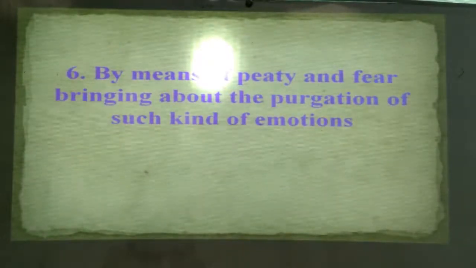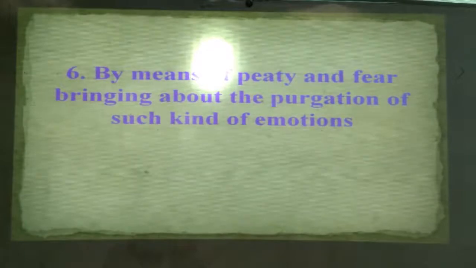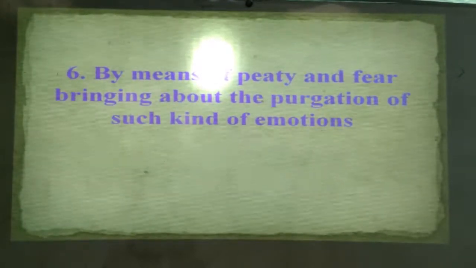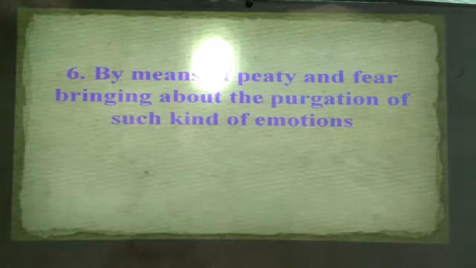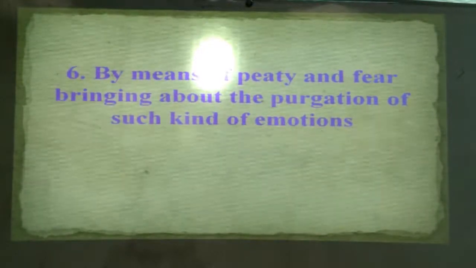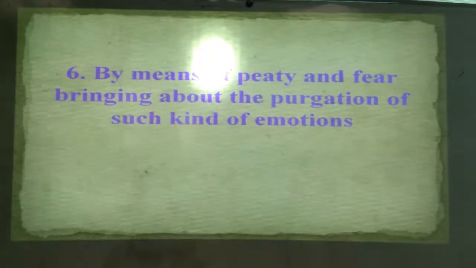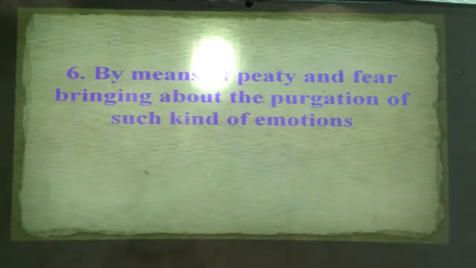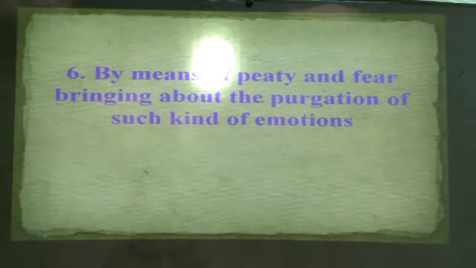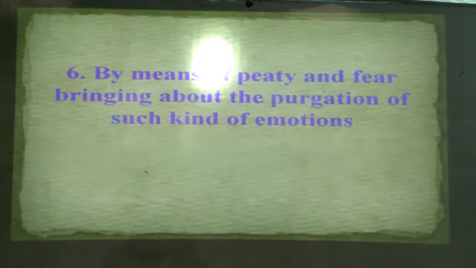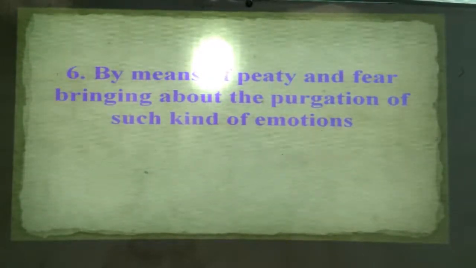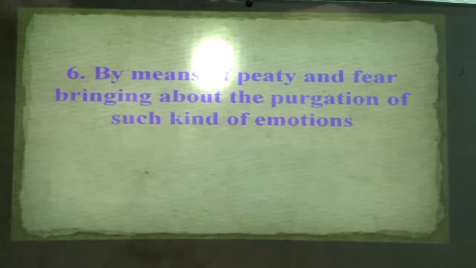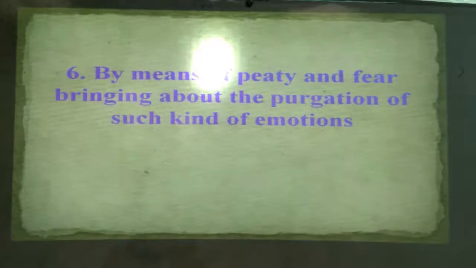And this is the last part. I already mentioned this is the purpose of tragedy. Why do we need to present tragedy on the stage? It is given here. What is the sixth part? By means of pity and fear, bringing about the purgation of such kinds of emotion. In brief, we will discuss this in detail later, when we discuss the importance of plot and who can be the tragic hero.